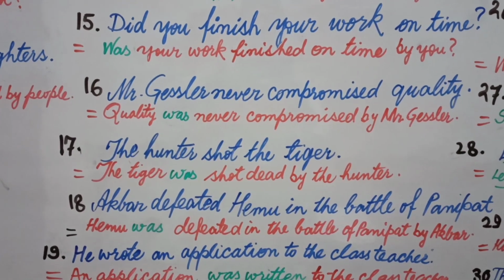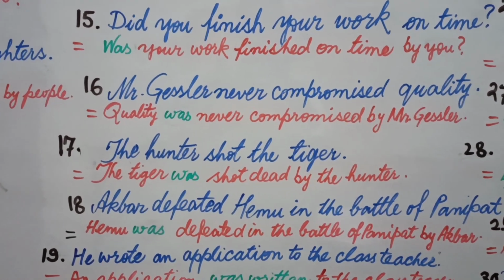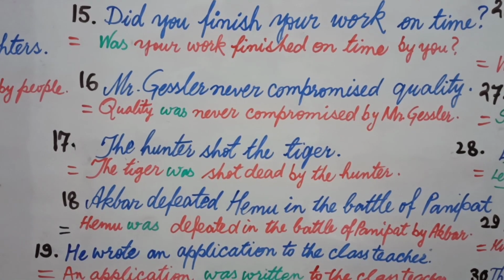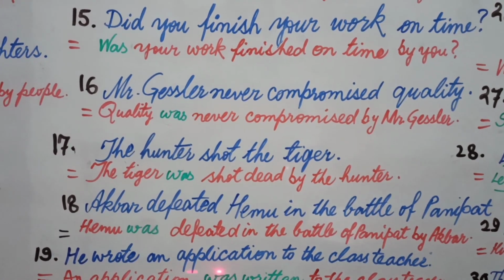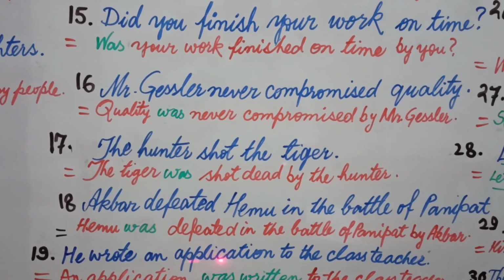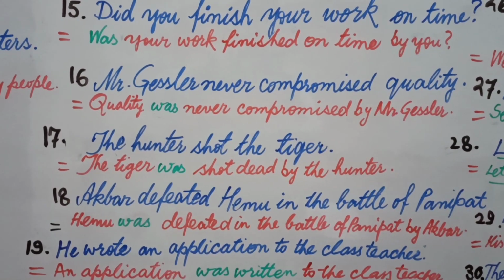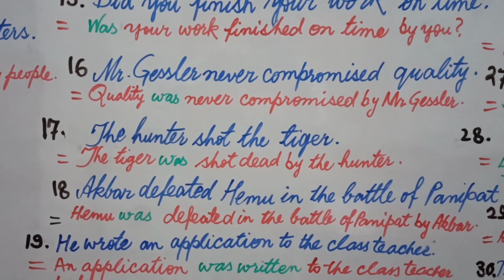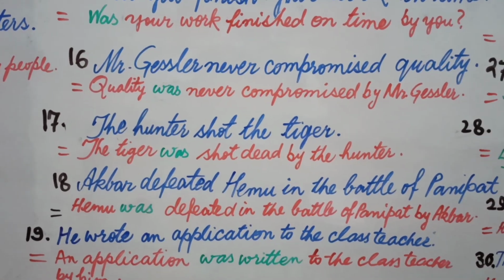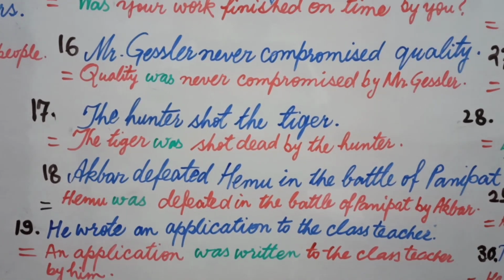He wrote an application to the class teacher. Now sometimes we find that there are two objects, an application and the class teacher. In such a condition, students, the first noun will be used as the object. He wrote an application, meaning an application is the proper object, and you will use an application in the place of he, and you will use the normal general rule of passive voice, meaning this sentence is based on past